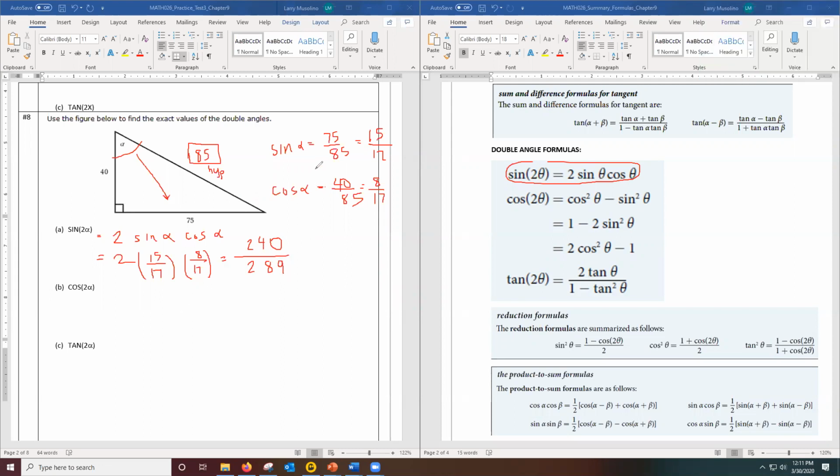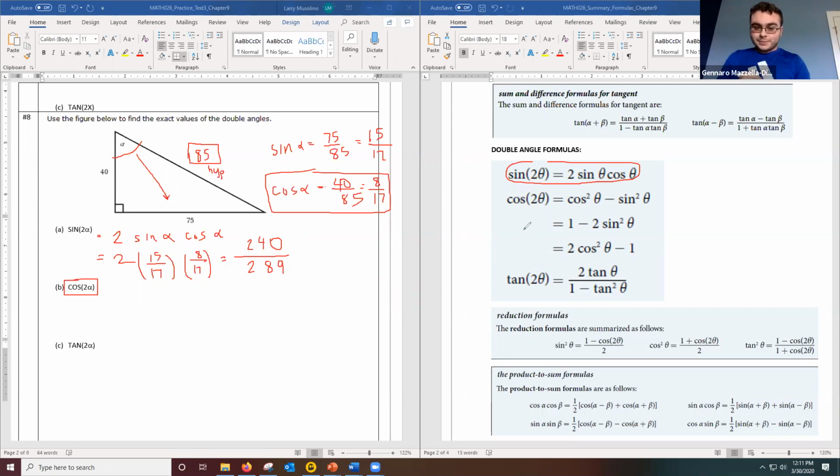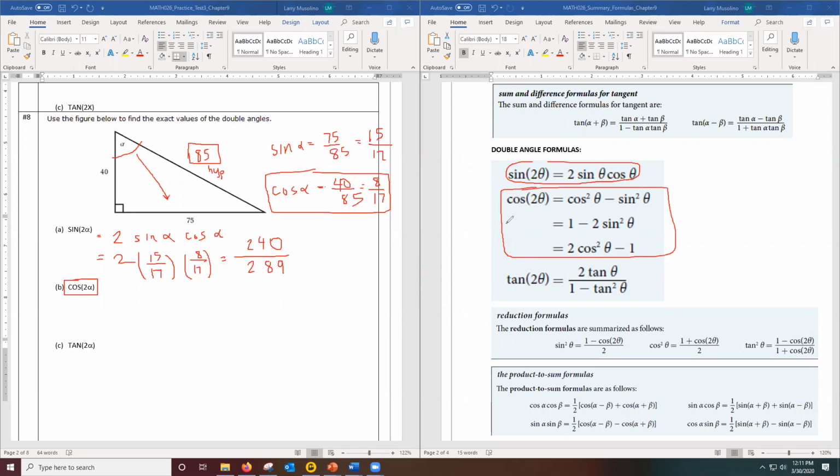Now the cosine, we have to do adjacent over hypotenuse. Well, we do know cosine alpha already, but I need cosine 2 alpha. For cosine 2 alpha, I can use any one of these 3 formulas, totally up to you. Let's use the first one. The first one says take cosine squared alpha minus sine squared alpha.